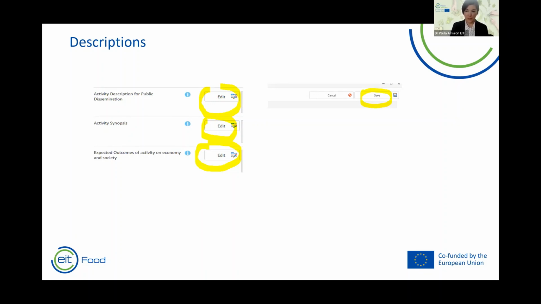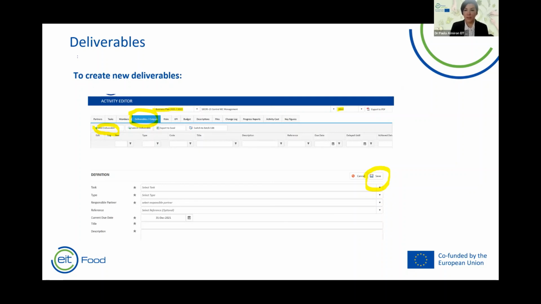Regarding deliverables, you have two possible changes that you can conduct. The first one is to create a new deliverable for 2022. And the second option is to modify a deliverable that is due in 2022.